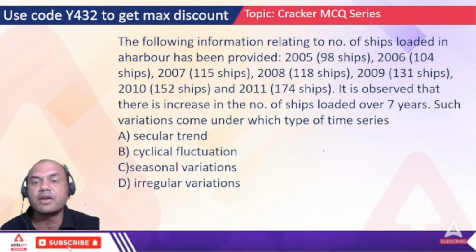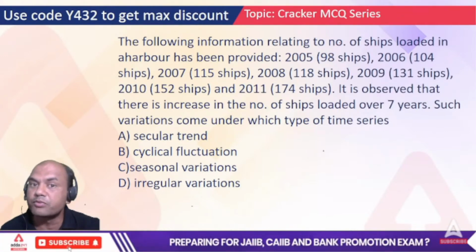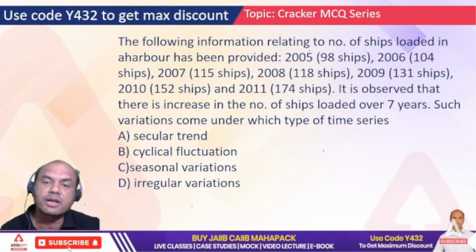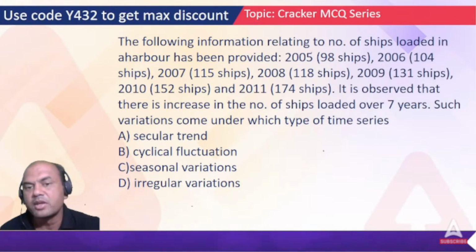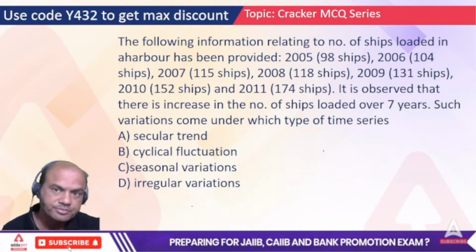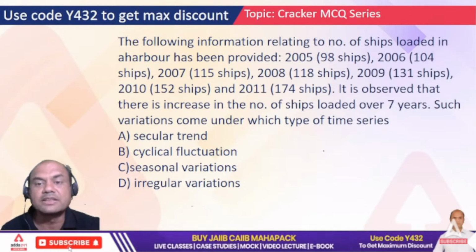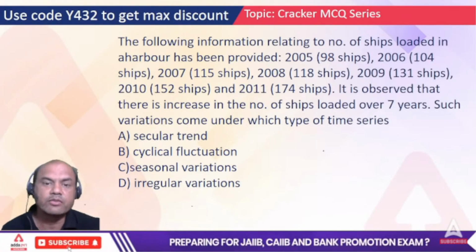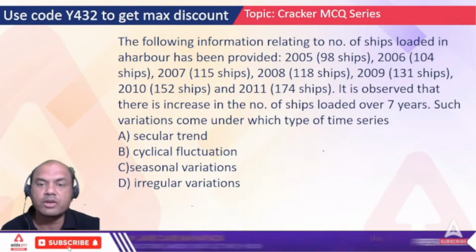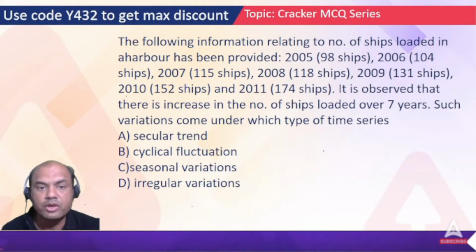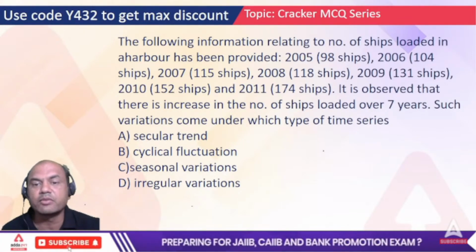So which is independent, which is dependent? We need to know it very clearly. So year is independent. Ships are dependent on Y, S on Y. So the independent variable is year and the dependent variable is ships. Now let's see the trend. In 2005 it is 98, 2006 104, 2007 115, 2008 118, 2009 131, 2010 152, 2011 174.